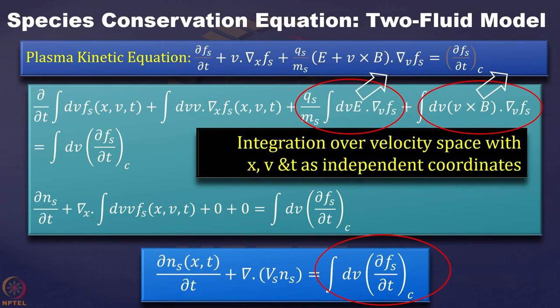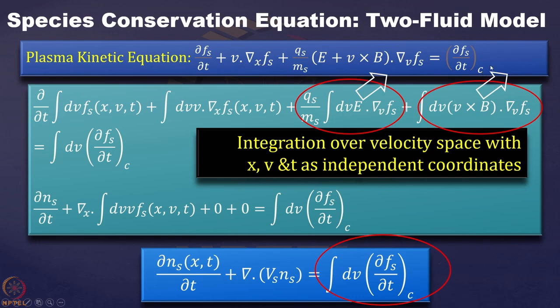Now, what we do is start with the plasma kinetic equation. For the species conservation equation, as I told you, we will make a very elaborate and exact derivation of how we are reaching there. So we start with the plasma kinetic equation as you are seeing here. It is del Fs by del t plus v dot grad x Fs, plus this is the acceleration term, and this is grad v of Fs. On the right hand side we have the term related to collision, and since it is del Fs by del t, all the terms have the same dimension, so the right hand side also gives a change of the number density with time, and that is due to collision.